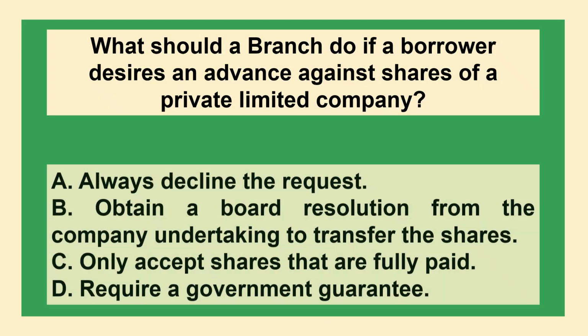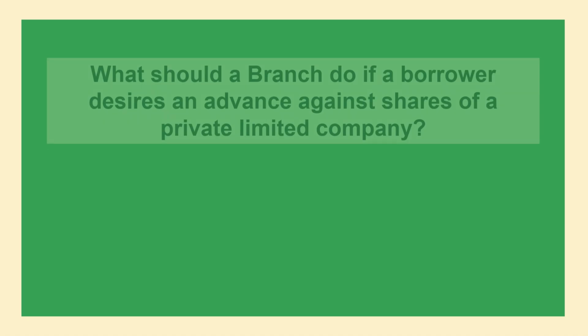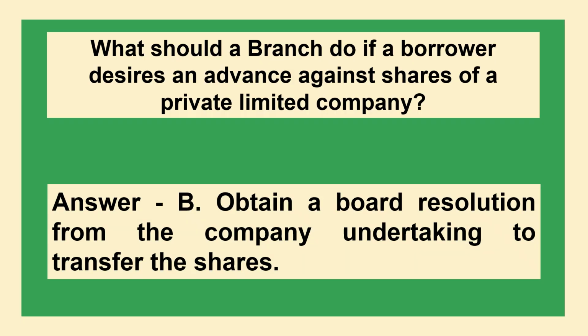Next question is, what should a branch do if a borrower desires an advance against shares of a private limited company? Option A, always decline the request. Option B, obtain a board resolution from the company undertaking to transfer the shares. Option C, only accept shares that are fully paid. Option D, require a government guarantee. The correct answer is option B, obtain a board resolution from the company undertaking to transfer the shares.